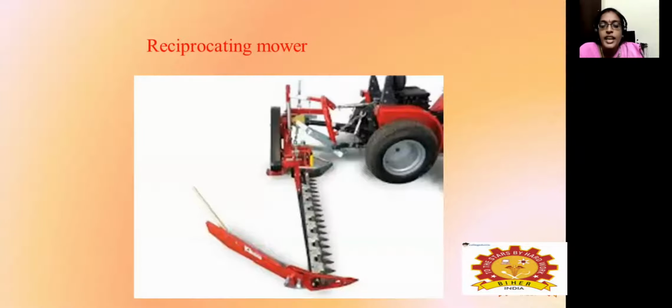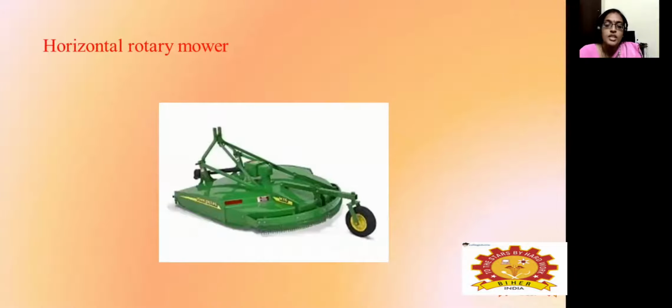Then the reciprocating type. It is shown in the image that in between the outer and the inward, a knife section will be provided, which will help in the proper cutting of these forage crops or else unwanted grasses.